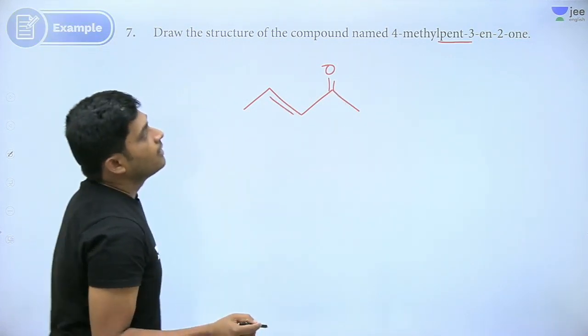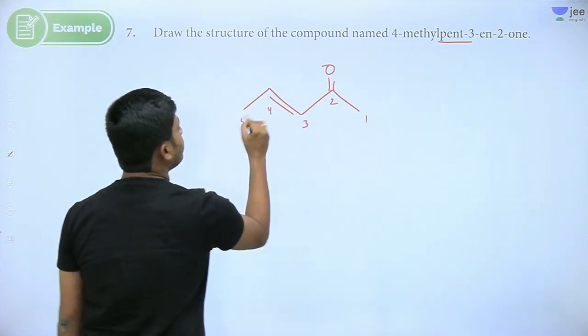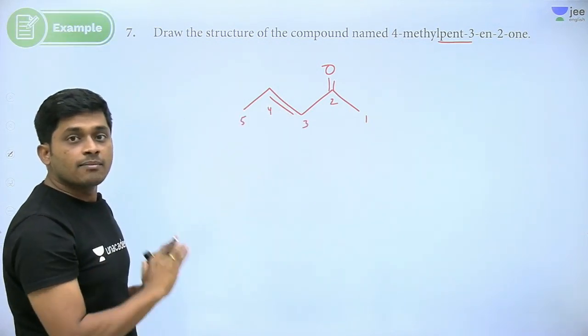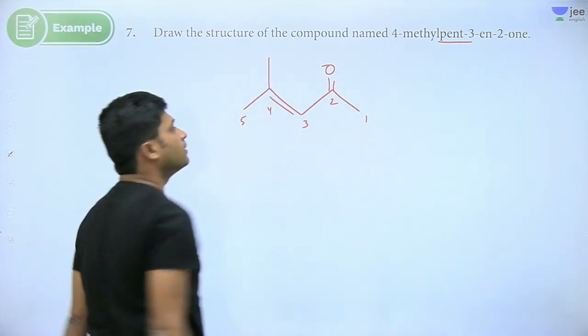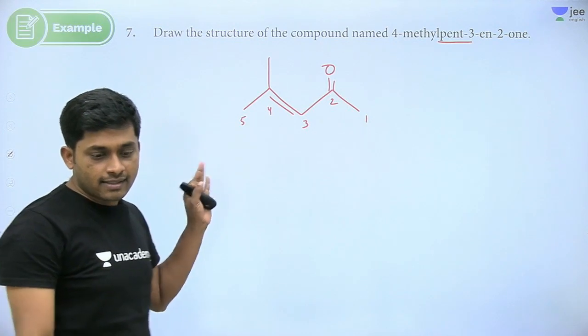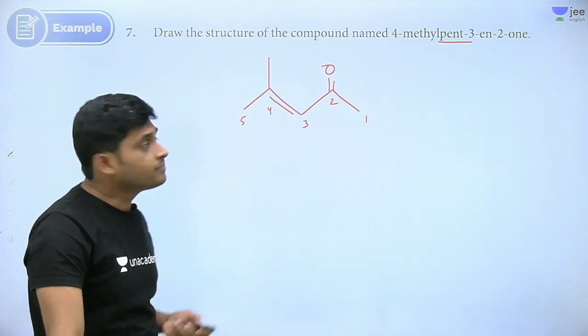And 4-methyl. Total 5 carbons. This is the main chain. Fourth position methyl group. This is the correct structure. Okay.